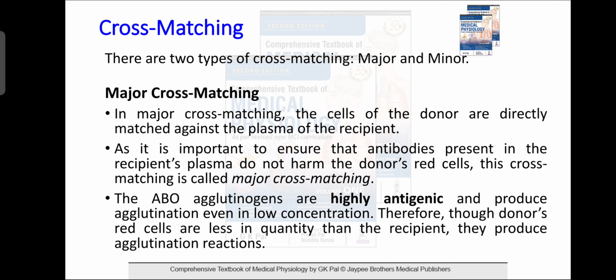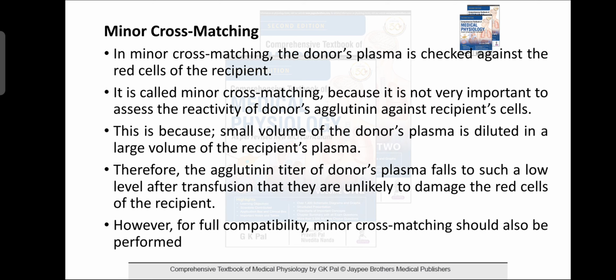Minor cross matching: the donor's plasma is checked against the recipient's RBC, meaning the donor's agglutinin is checked against the agglutinogen of the recipient. It is minor cross matching because it is not very important to assess the reactivity of the donor's agglutinin against the recipient's cell.